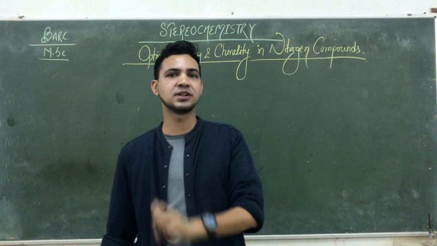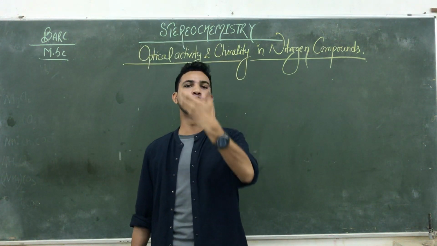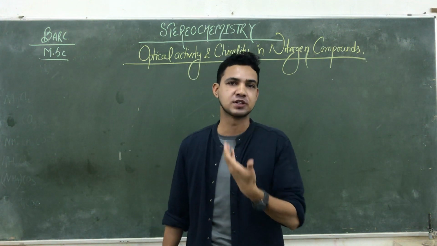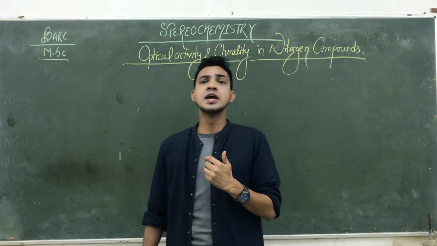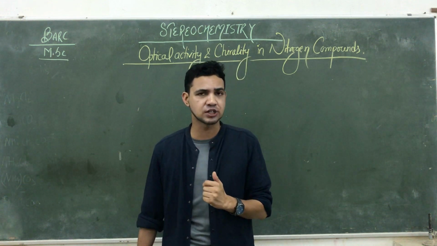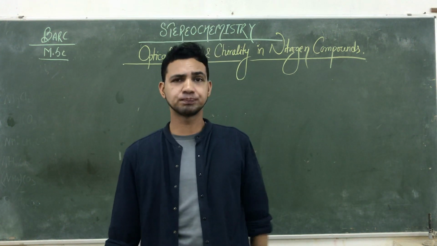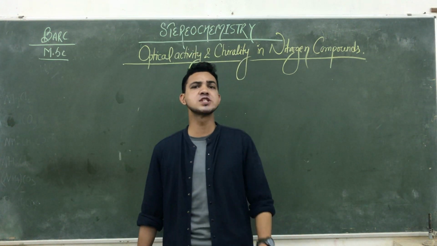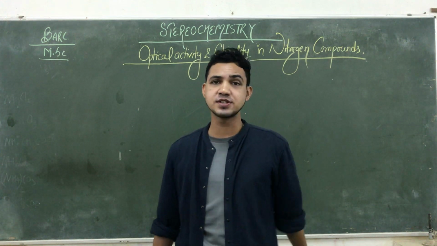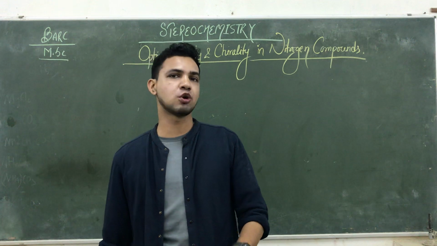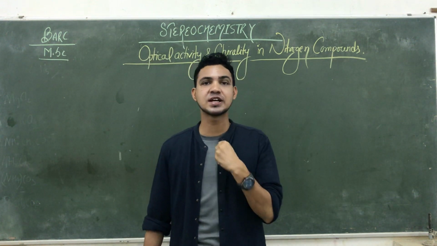The same thing happens in the case of nitrogen hetero compounds also. Due to the availability of a free lone pair, they show some kind of inversion, umbrella-kind of inversion, or, as you have already studied in SN1 and SN2 reactions, inversion of configuration. It is also taking place here. So due to this flipping, they lose their optical activity. But in the case of quaternary salts of nitrogen, due to the formation of the quaternary salt, the nitrogen gains its own optical activity as well as chirality.